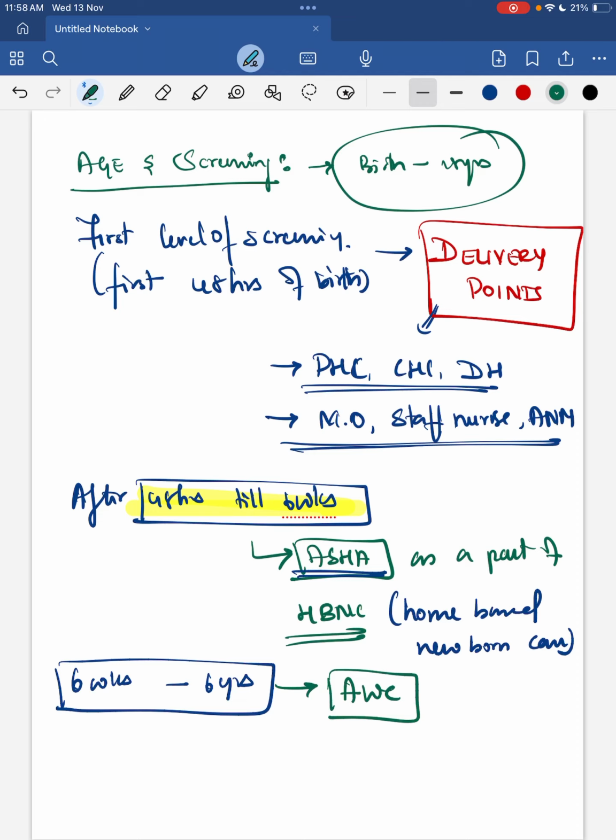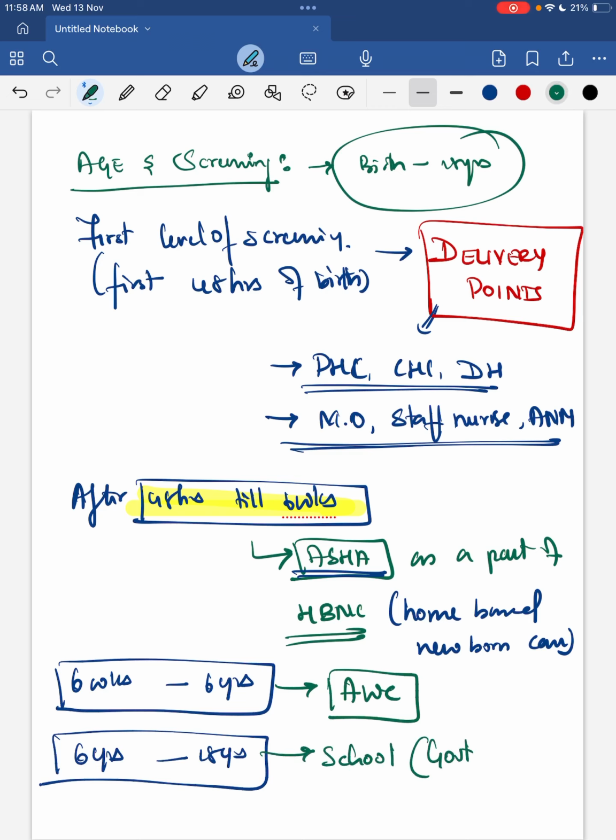If the child is screened and referred from any point of identification, whether from the delivery point, by ASHA, at the Anganwadi center or at school, they will be referred to the district hospital or to the DEIC. The treatment and intervention is delivered at zero cost to these children.